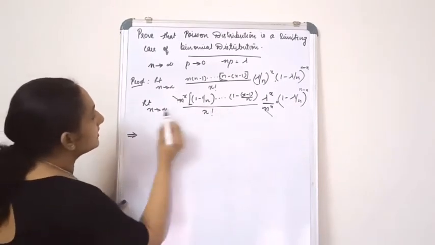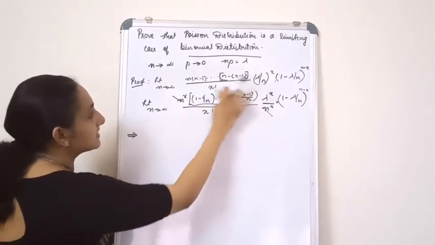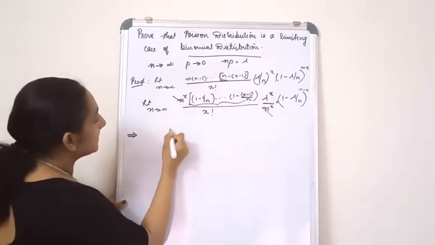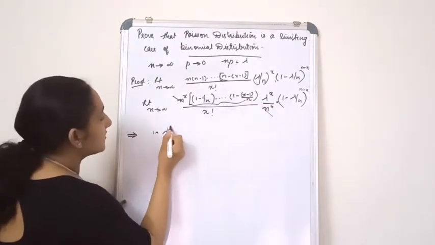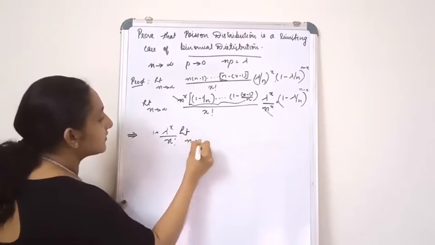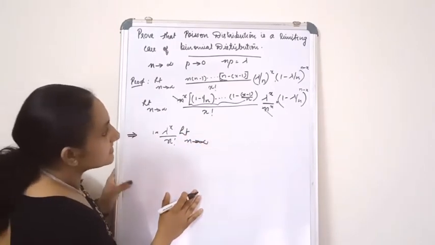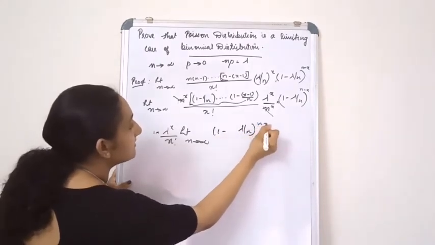Now when I apply the limit to this particular term, this term becomes 1. So I get 1 multiplied by lambda raised to x divided by x factorial outside, limit n tends to infinity. What is remaining? Just see, 1 minus lambda by n the whole raised to n minus x.